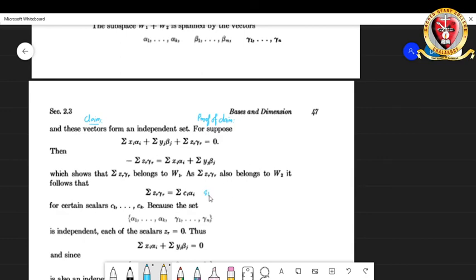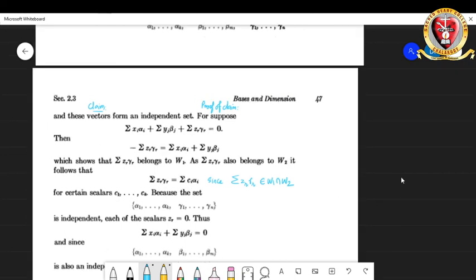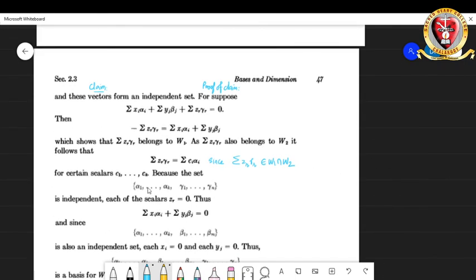What is the logic there? Since summation zr gamma r belongs to W1 intersection W2, and alpha 1, etc., alpha k is the set of elements inside the basis of W1 intersection W2, you can write it like that for scalars C1, etc., Ck.